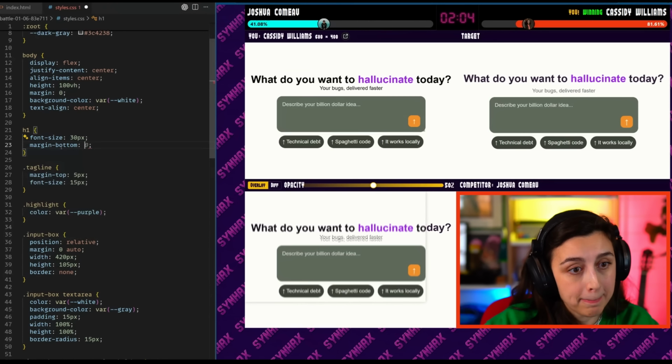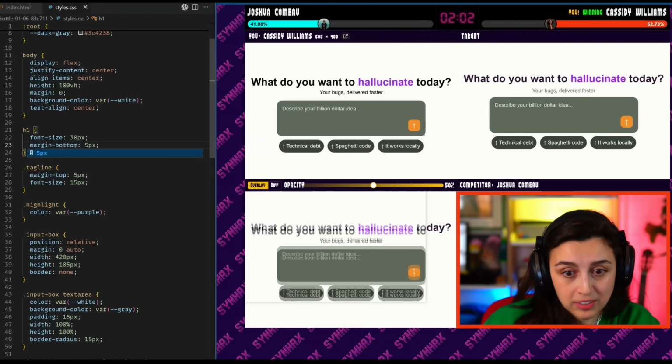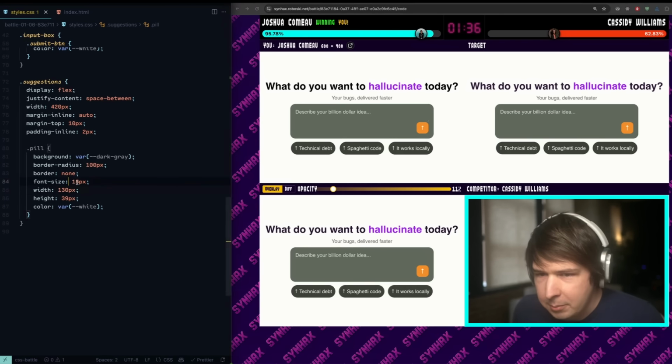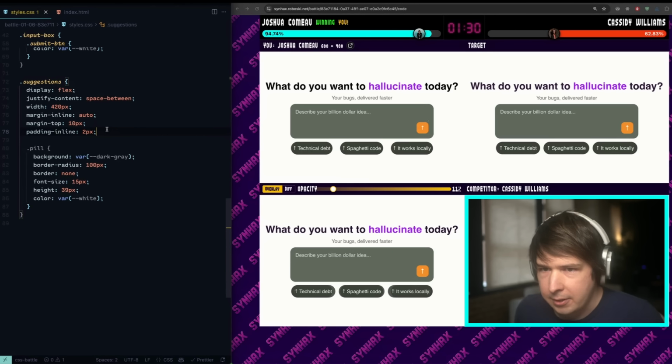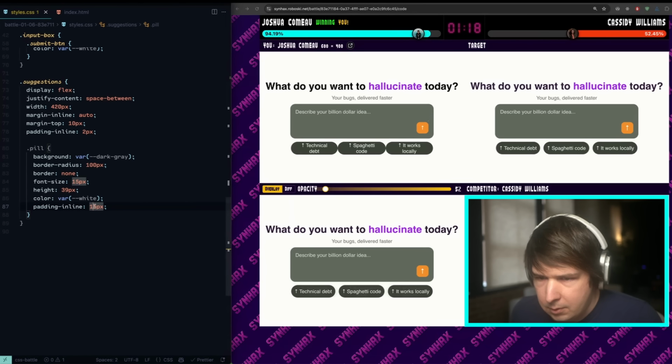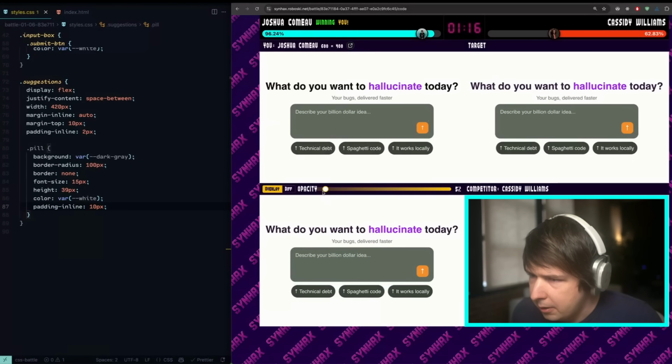Margin bottom is 5 pixels. Let's do that. And then I'm going to do margin top is 0 because that makes me angry. I just made everything worse. Cassidy, why? Okay, the buttons are not all the same size. That is the key realization I'm having. So I shouldn't be using a fixed size or even flex 1. I should be relying on them having their own size and tweaking the padding within. So if I do that, it's too much. If I do 10 pixels, that looks better.